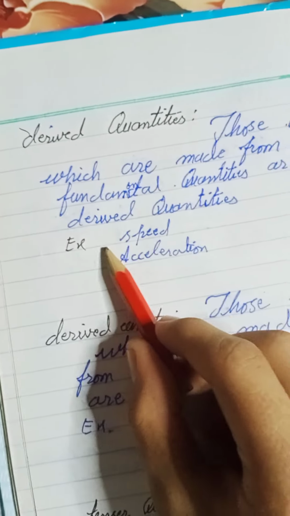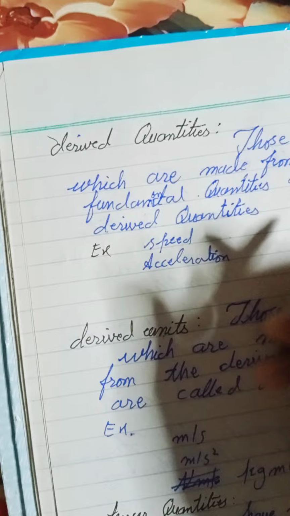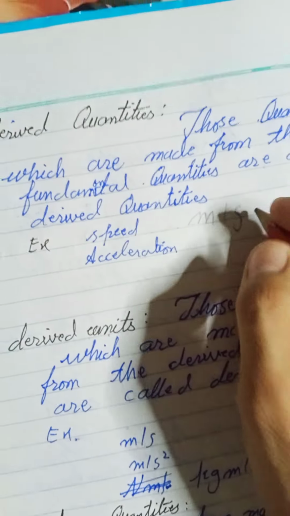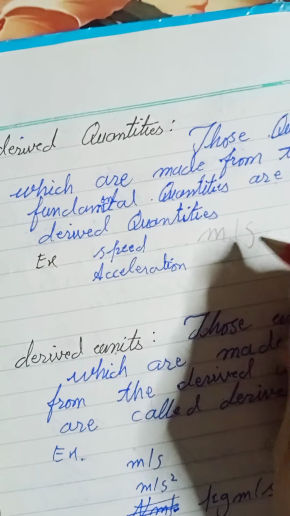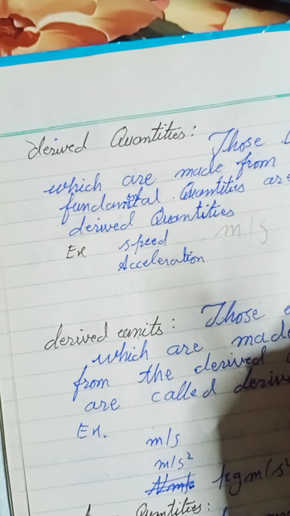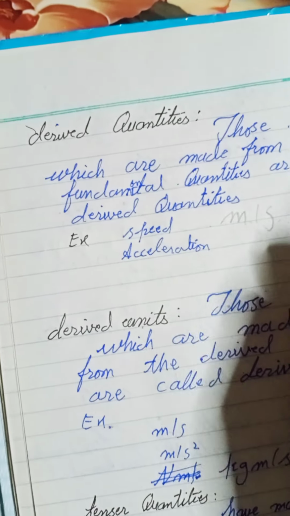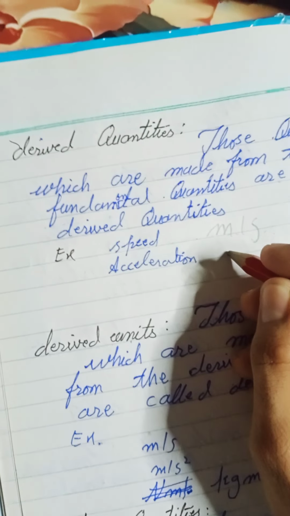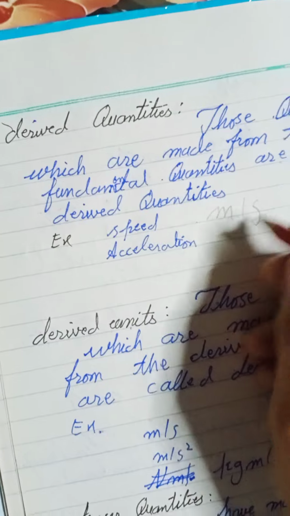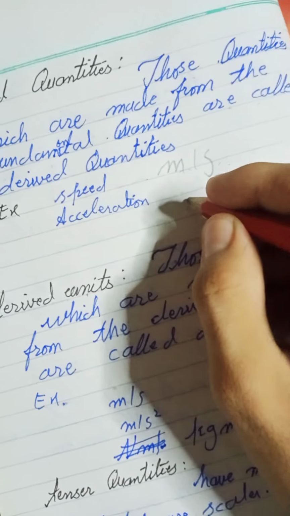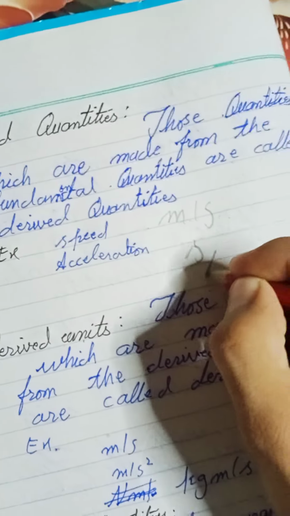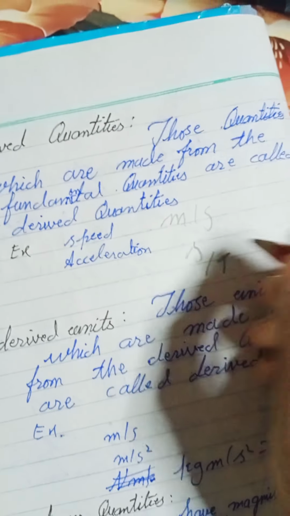If I talk about speed, take just its unit. Meter and second are two separate fundamental quantities. Meter is length, and in the formula we have s upon t, which is the formula of speed.